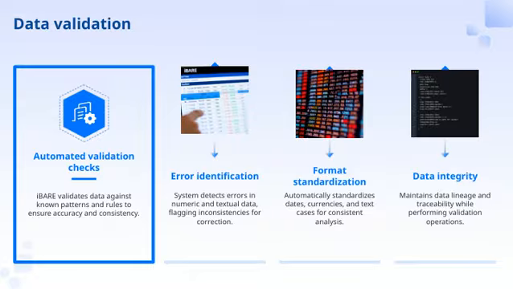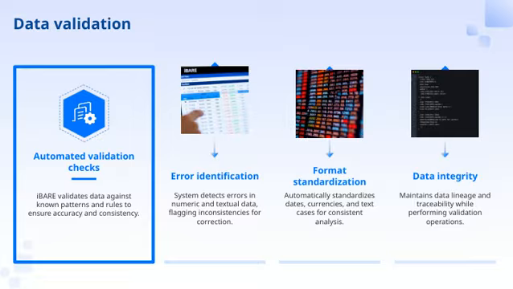Next, there's error identification. The system actively detects issues in both numeric and textual data, flagging any inconsistencies that need correction. This way, we can address problems before they impact our analysis or decision-making. Then we have format standardization. iBARE automatically standardizes important elements like dates, currencies, and text cases. Consistent formatting is essential for accurate analysis and reporting across different datasets.